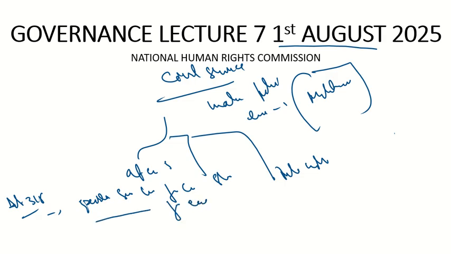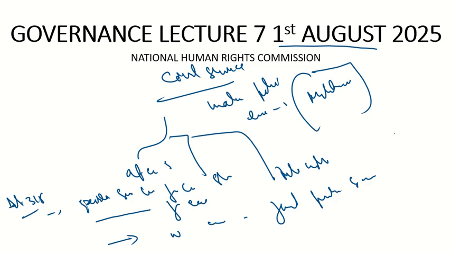And if any state wants a particular public service commission to be common to two states, then a law should be passed by the legislature. The legislature will have to request the central government for that. Then the central government will provide this common public service commission for these two states. Then it would be called the joint public service commission. What will it be called? Joint public service commission.